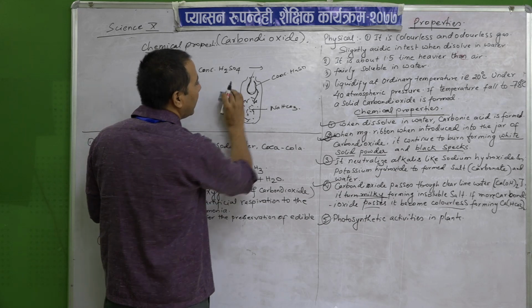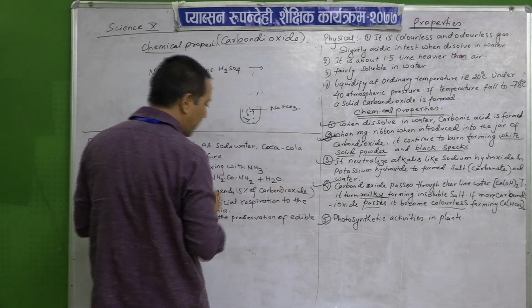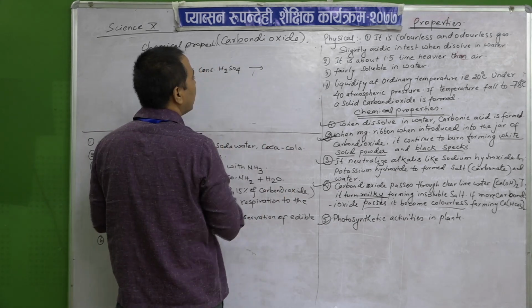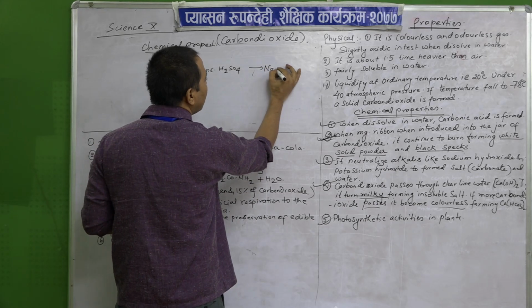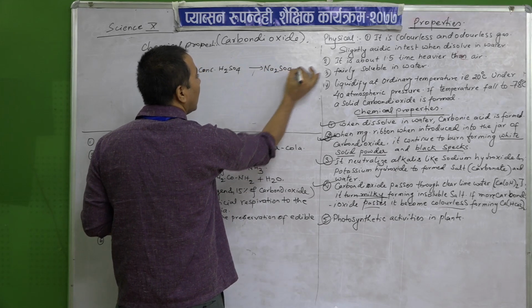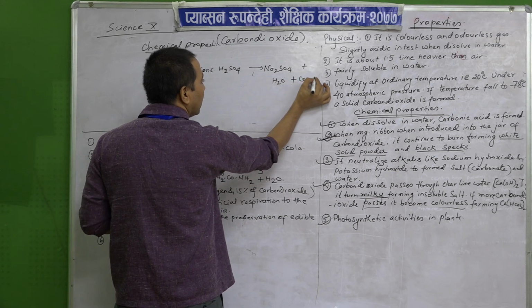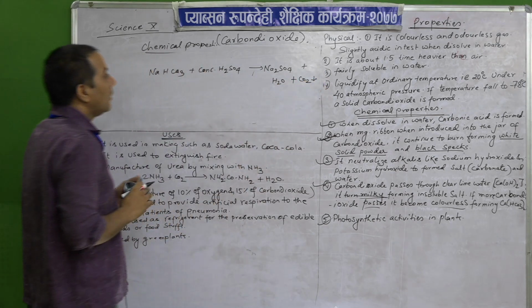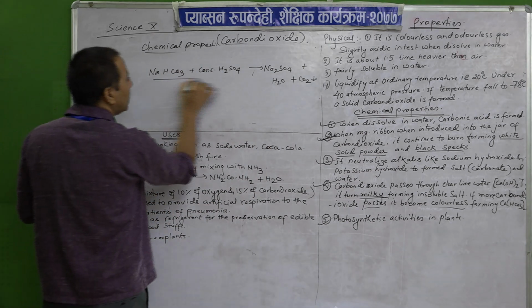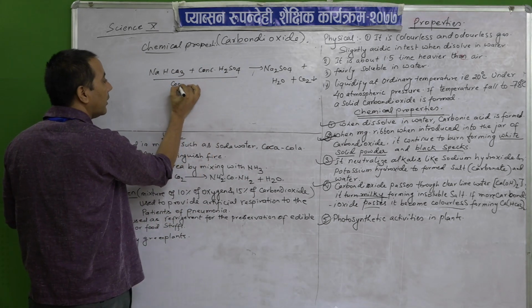with sodium bicarbonate, and by reacting with sodium bicarbonate it forms what? That is sodium sulfate plus H2O plus carbon dioxide. Okay. So, this is used in what? In a container.